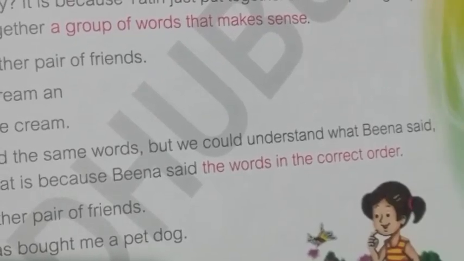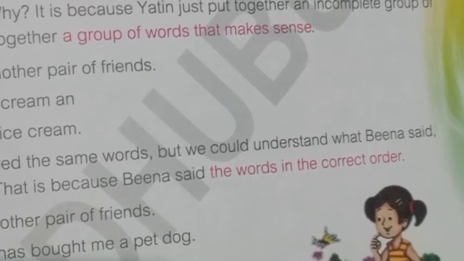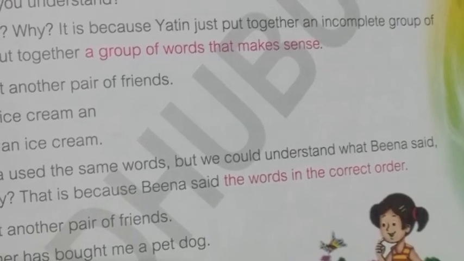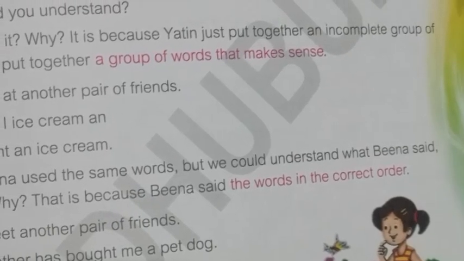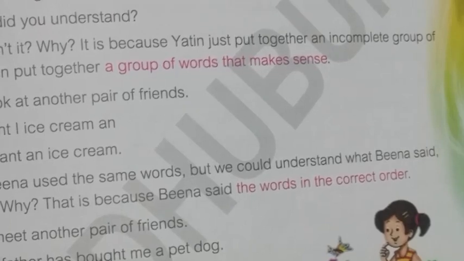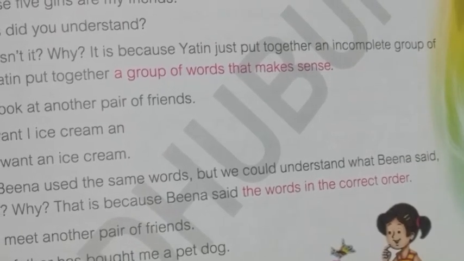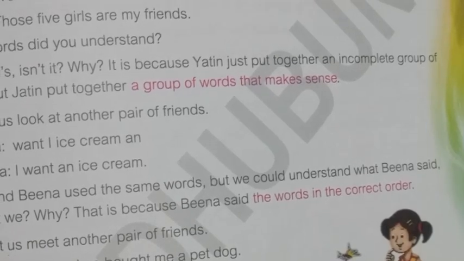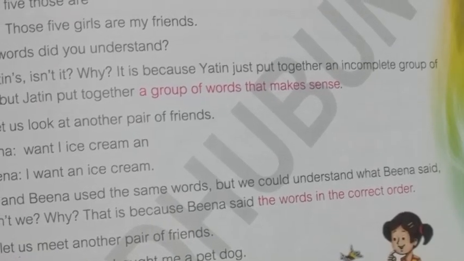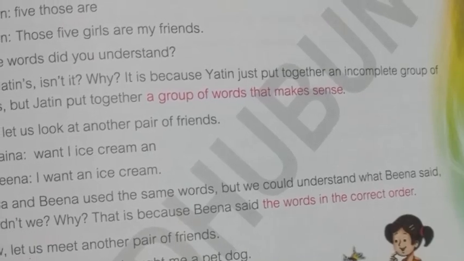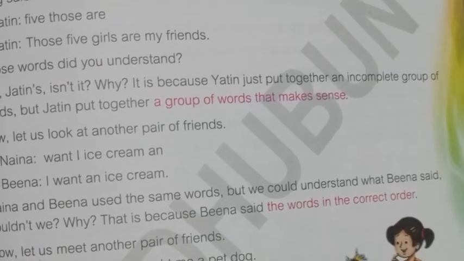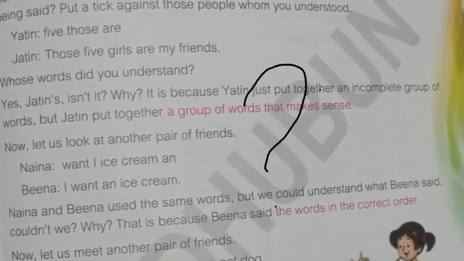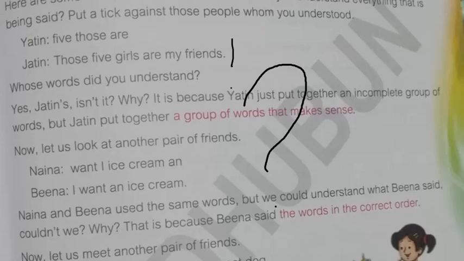Now the second chapter is the sentence, types of sentence. Okay, so what is a sentence? A sentence is a group of words that makes complete sense. It must have words placed in the correct order. It begins with a capital letter. It ends with a full stop, a question mark, or an exclamation mark. It must have a verb in it.